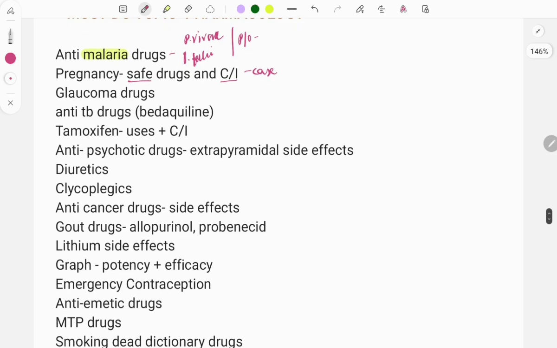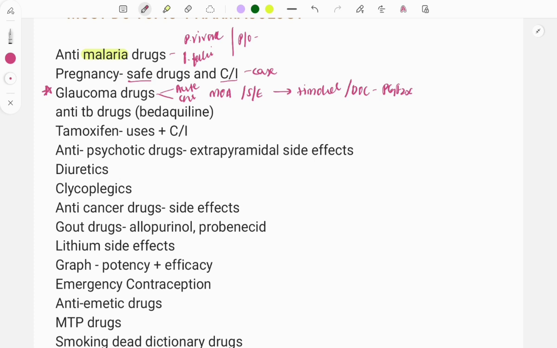Then moving on to glaucoma drugs. Classification is asked on the anti-glaucoma drugs, like drugs which are used in acute glaucoma and drugs which are used in chronic glaucoma, their mechanism of action and also side effects. There's a famous question asked that a patient is having glaucoma, then after taking some drug he developed asthma, what will be the drug? It is timolol. A question can also be asked on the drug of choice for glaucoma, and it is latanoprost, which is a prostaglandin F2 alpha agonist. Glaucoma can also be asked in integration with ophthalmology, so it is an important and repeat topic.